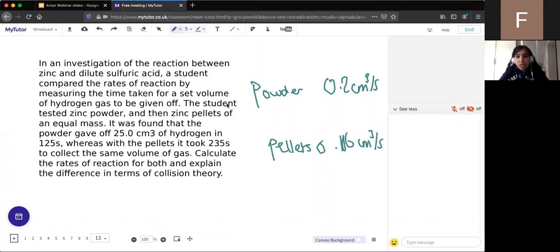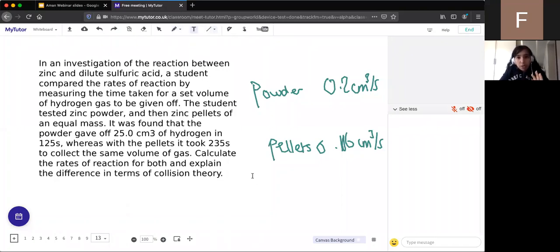The first thing is that there's a larger surface area. In exam questions, they actually prefer it if you say there's a larger surface area to volume ratio, because that's more correct. Yes, it's got a larger surface area, but it's the larger surface area to volume ratio that matters. Brilliant. That will get you 1 mark. This would be a 3-mark question for explaining in collision theory. Someone said a larger surface area to volume ratio, so there's a higher collision frequency and more successful collisions.